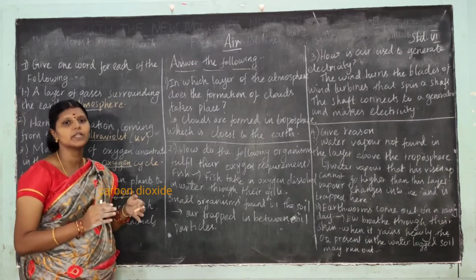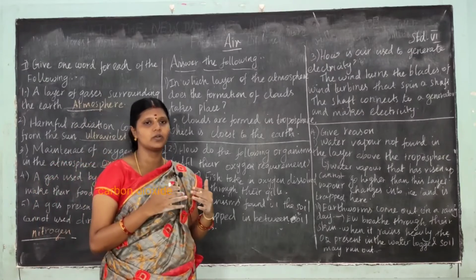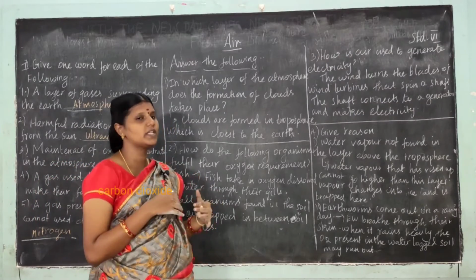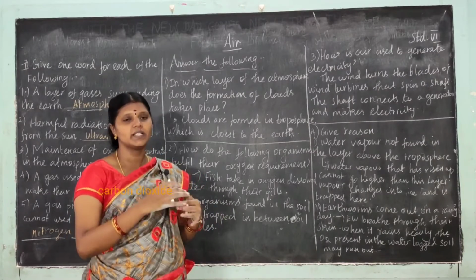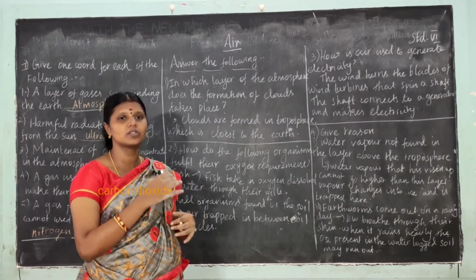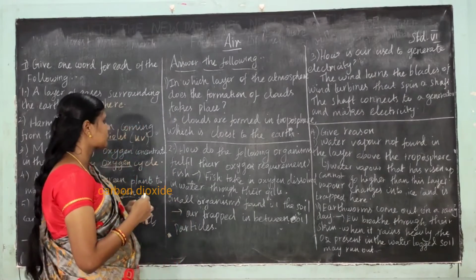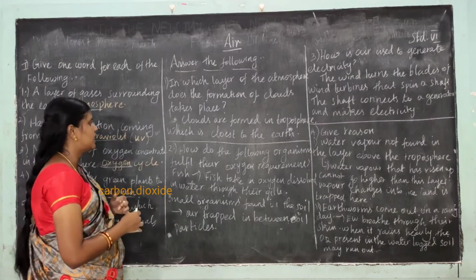Then the next question: in which layer of the atmosphere does the formation of clouds take place? The clouds are formed in the troposphere layer. It is very close to the earth, closest to the earth.